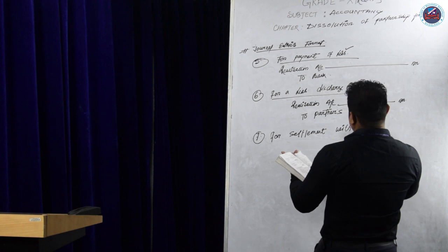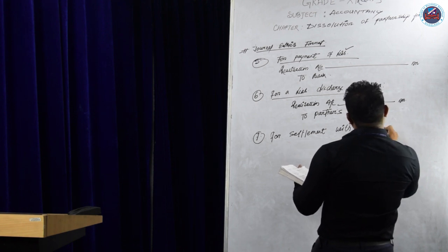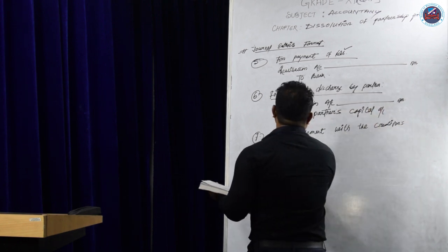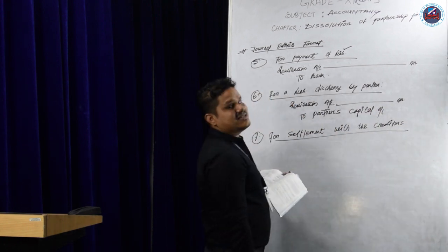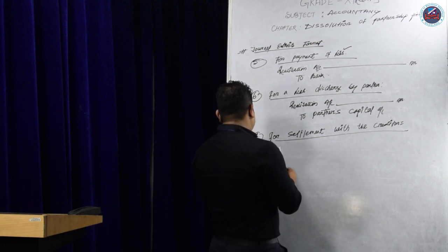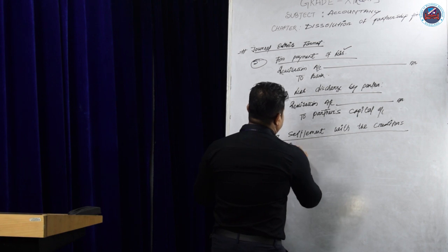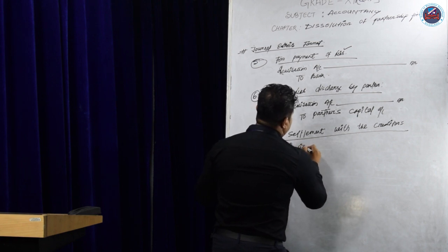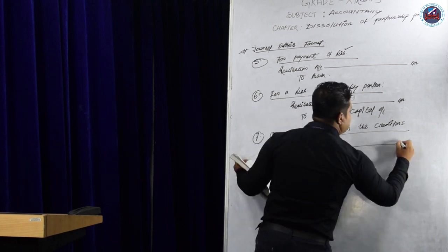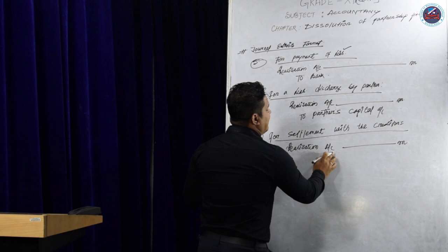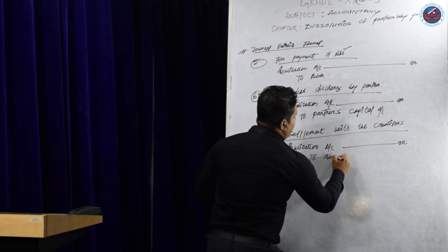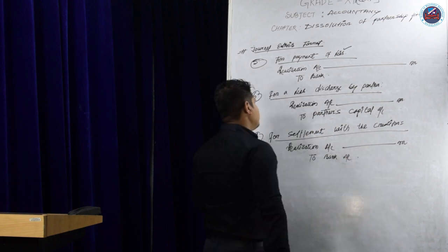For settlement with the creditors, to whom we have to pay the balance amount, the entry will be realization account debit to bank account, as cash goes out from the bank account.